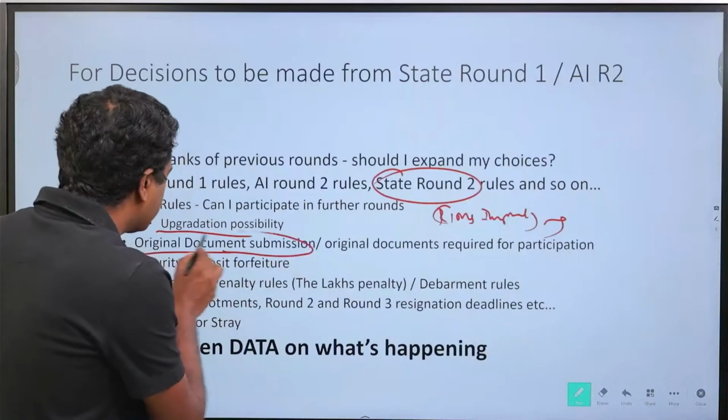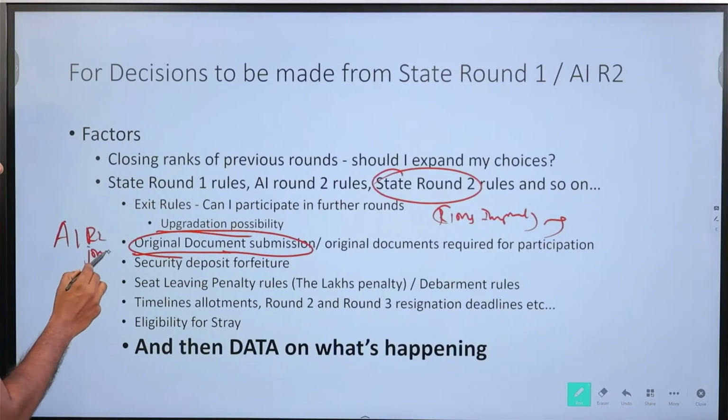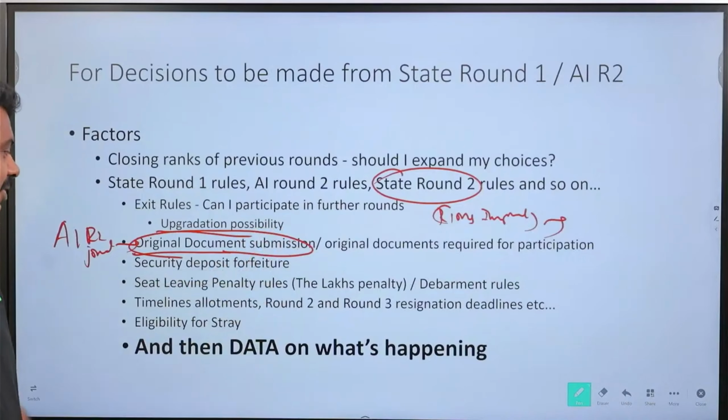Will I need my original documents? In that case, in All India round 2, if I have joined, will I have my original documents with me? I will not have them in case it is an MDMS seat. If it is a DNB seat, can I resign? All those questions need to be addressed.